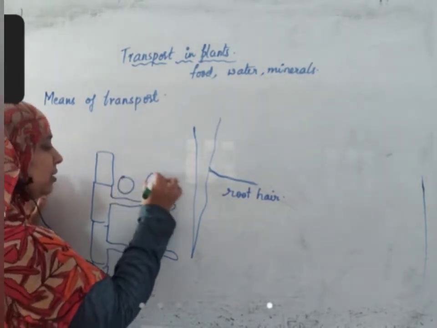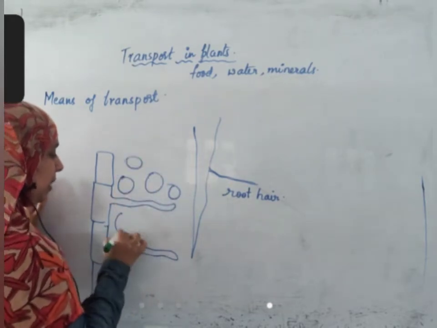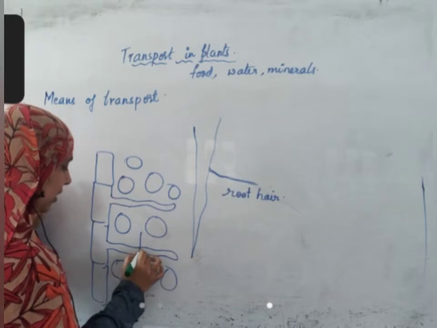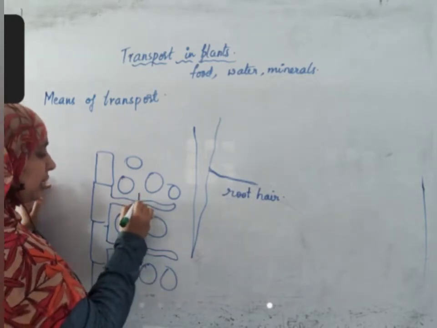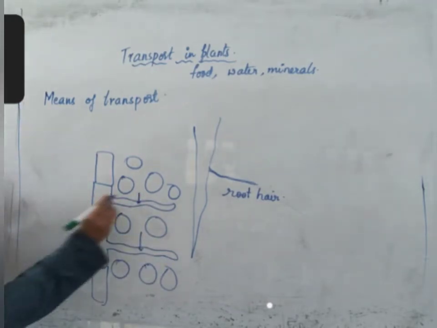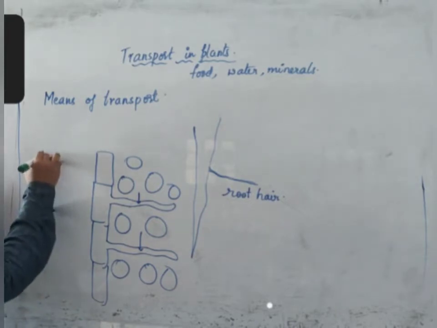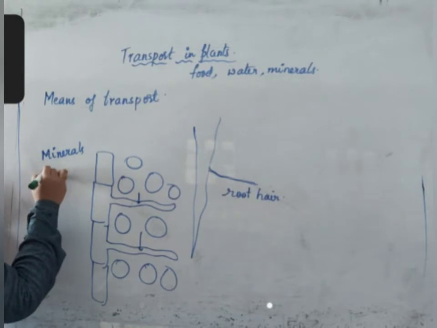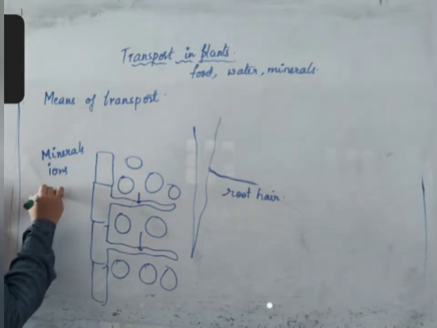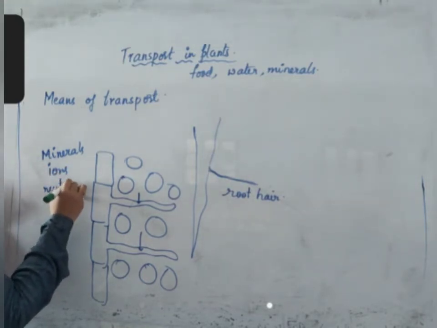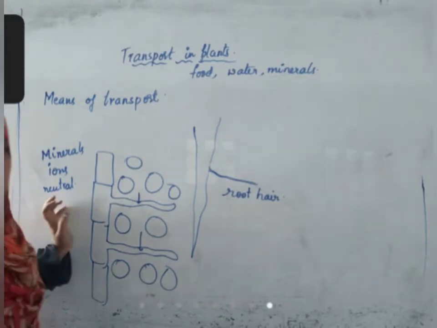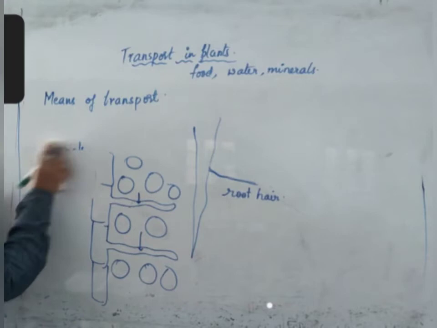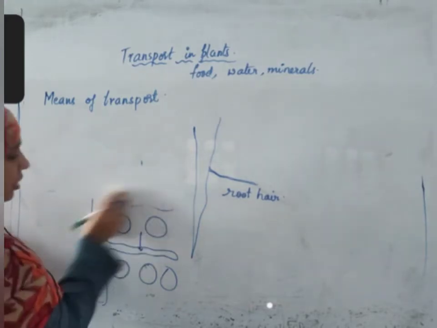So here soil particles are present. In between, water molecules will be present. Through this, water enters inside and different substances enter inside. These different substances that enter inside are minerals. They can be in the form of neutral ions, neutral molecules, in various ways. How do these substances enter into this plant cell? What is the means of the transport?